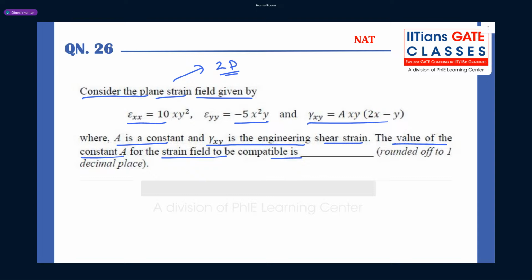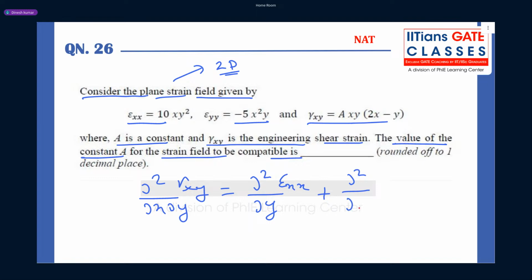So in case of a plane strain problem or any 2D stress problem, we know what the compatibility equation is. The compatibility equation is given by: dou square by dou x dou y of gamma xy is equal to dou square upon dou y square of epsilon xx plus dou square upon dou x square of epsilon yy, right? This is the non-trivial compatibility equation for a 2D stress problem. Okay, and we know plane stress and plane strain problems are 2D problems.